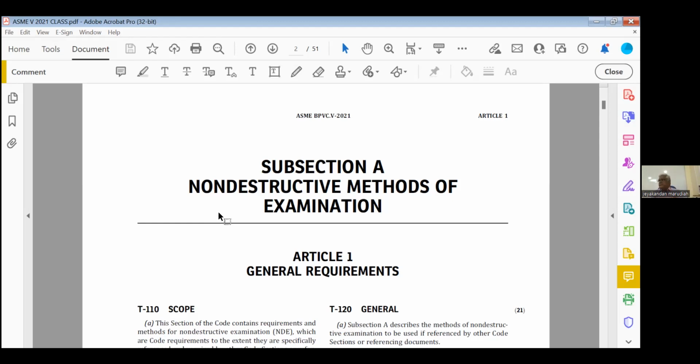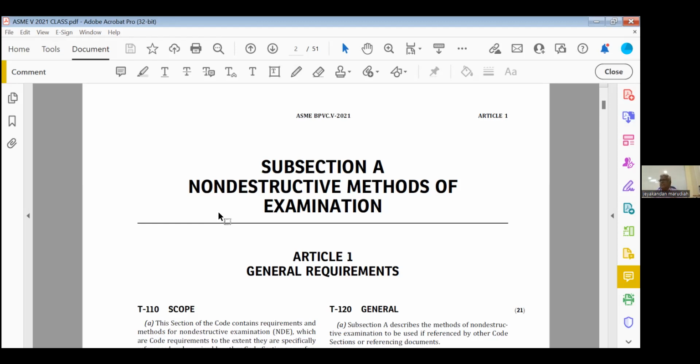If the section 8, you have to follow section 5. What section 5 says? The person shall be qualified in accordance with the employer written practice. That is the key word. The employer should write a written practice. So what will the written practice have? How we are going to qualify the NDT technician. That means how many hours training, how you are going to conduct the exam, how you are going to evaluate all this.